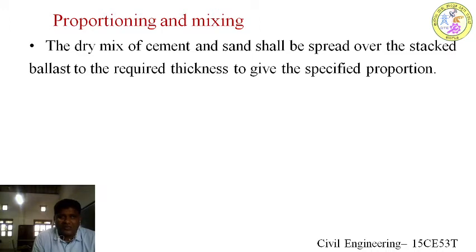Say for example, if you are going to have a concrete of M20, the proportion will be 1:1.5:3, meaning 1 part of cement, 1.5 parts of fine aggregate and 3 parts of coarse aggregate mixed together to form concrete. That proportion we have to specify particularly in the specification.